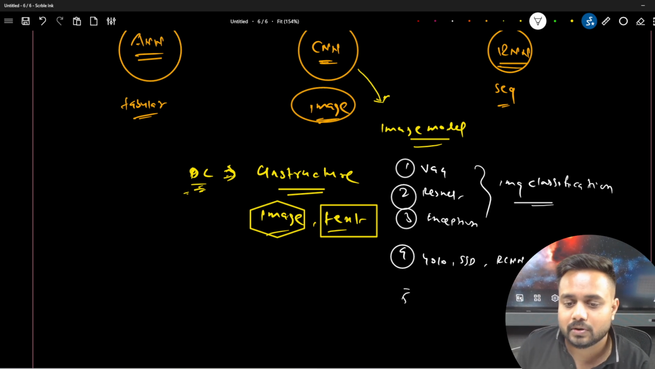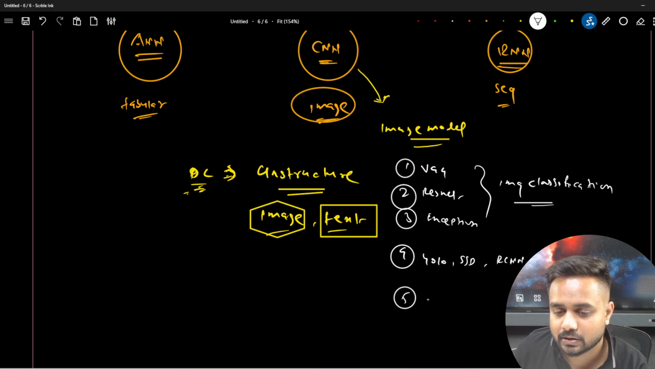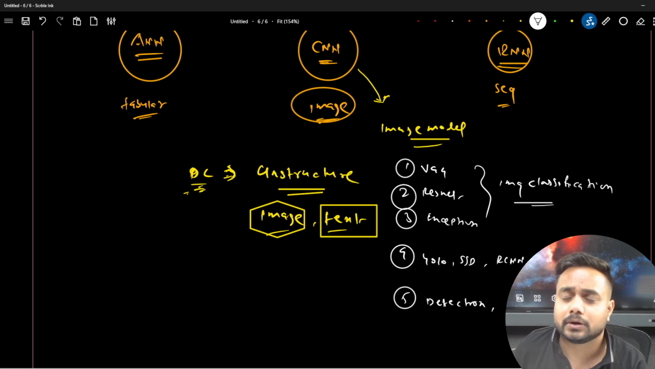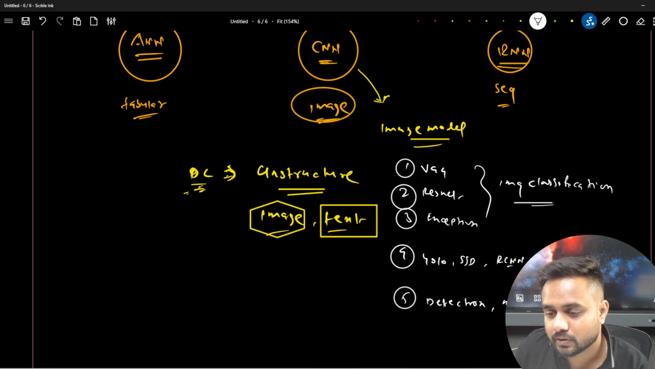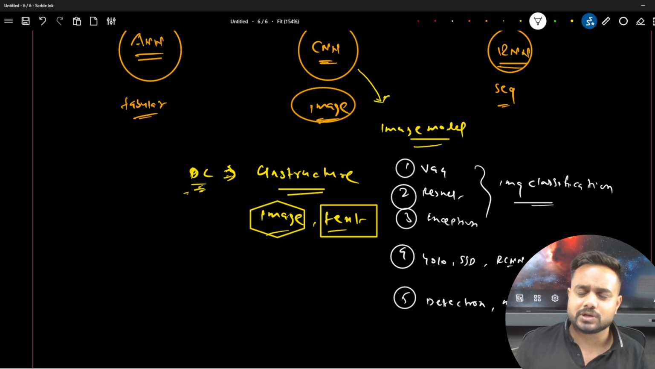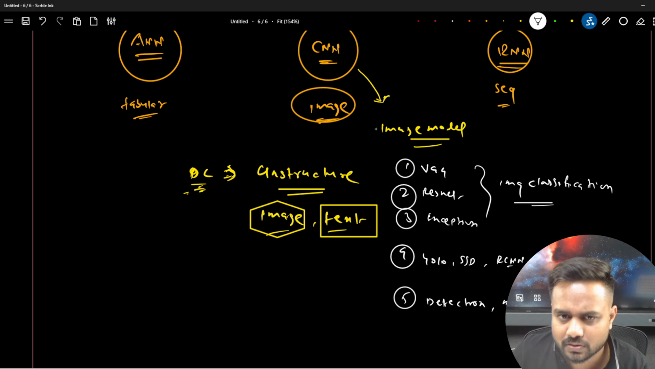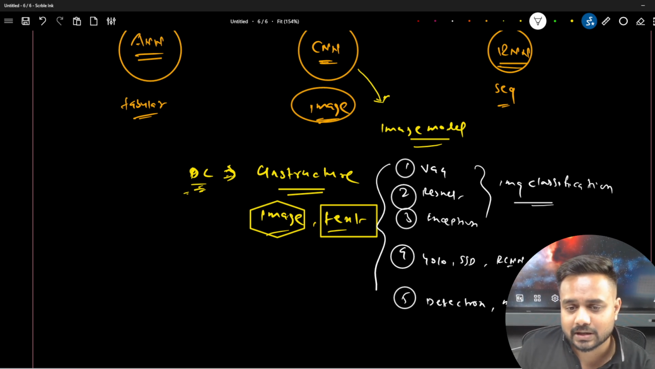Now the next one is segmentation, like we have Detectron, and a variant of the RCNN itself, so Mask RCNN is there, correct. We have UNet, VNet. So this is for segmentation. Likewise, we have OCR, tracking and all. These tasks all come inside vision.